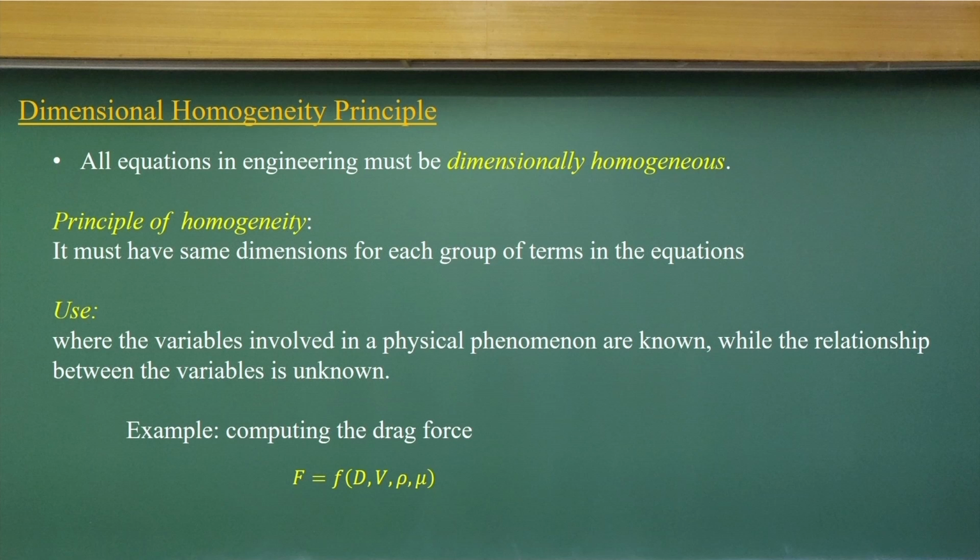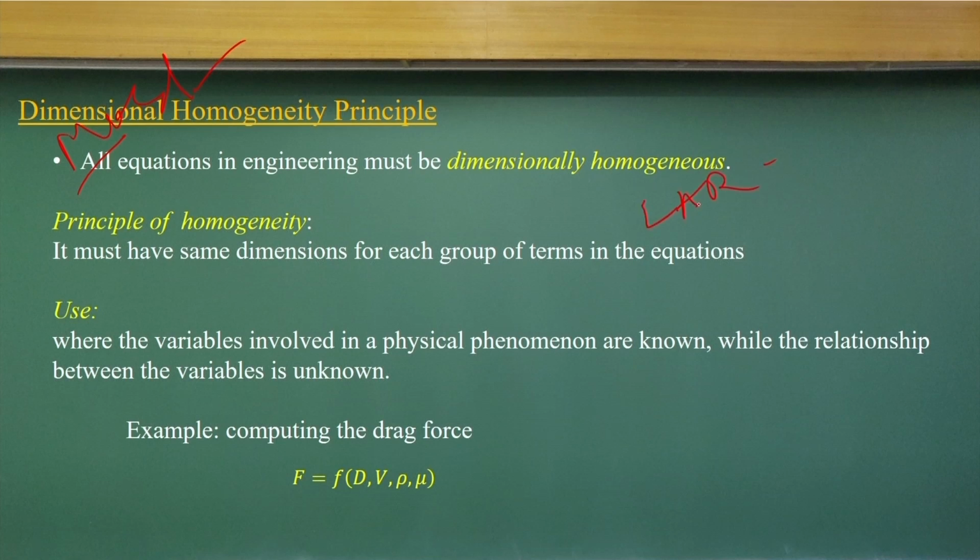Let us go for the principle of homogeneity. Most of the equations in engineering are dimensionally homogeneous, not all. Let me repeat this. That means the dimensions of the equation will be the same. The dimensions of the left-hand side, LHS, should be the same as the dimensions of the right-hand side. Then the equations are dimensionally homogeneous.